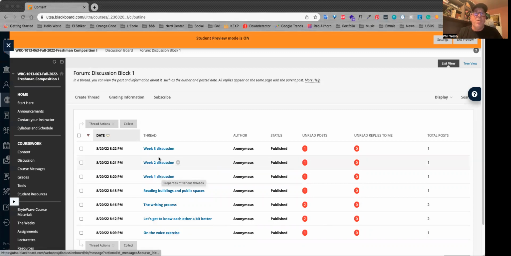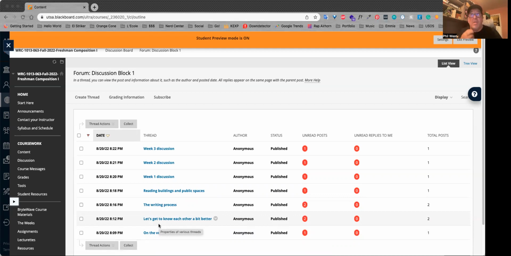Anyway, so week 1, week 2, week 3 discussions, those are pretty self-explanatory. There might be these overhang ones as well. You can get started on those at the point where you deal with those sorts of things. Once we start talking about the voice exercise, you can talk about the voice exercise and start jumping into that. Getting to know each other better, obviously we can do that now, right? And then you'll see again, it's 6 discussions that you're responsible for, 6 discussion contributions within the 3 weeks. That's just total. That's not for every one of these threads.